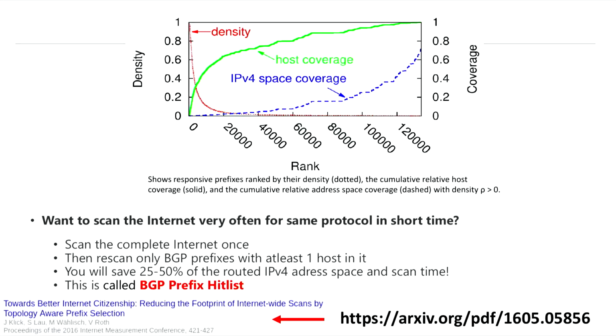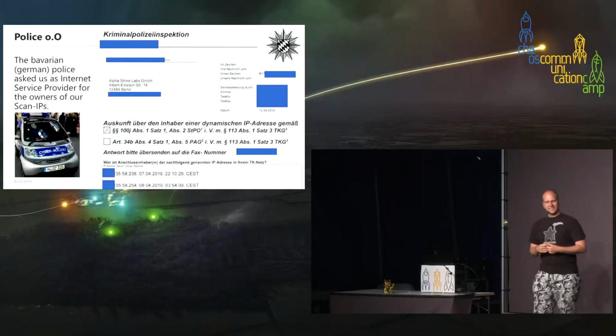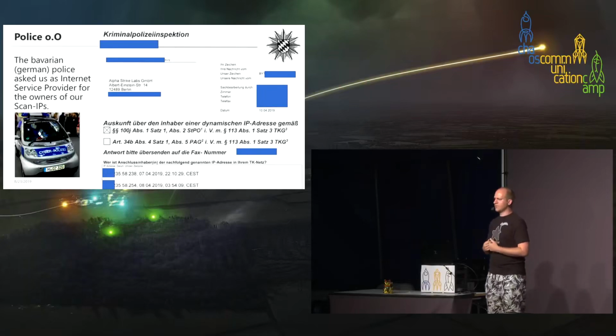Very interesting. So, the next problem was that we are our own ISP, and suddenly the police arrived and said, "You're doing malicious attempts." They did not accuse us directly. They asked, "Who is the owner of this IP address? Who has used this IP address?" And because we are our own internet service provider, we received it. Then we talked with them and said, "We are the owner of the IP address, and we have used it for the internet scans."